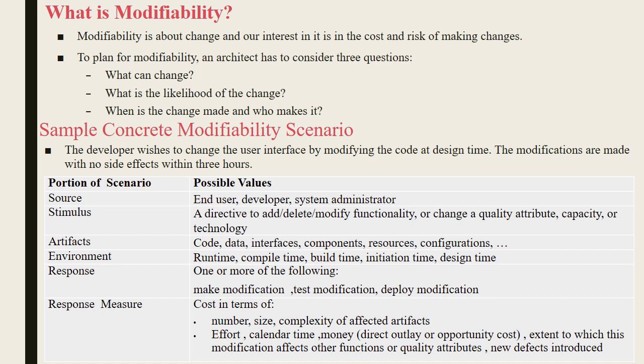Response measure is how many lines are going to be changed. That should be measured in numbers, and the size and complexity has to be measured. This is called the response measure. So, clear about modifiability, which is about change.